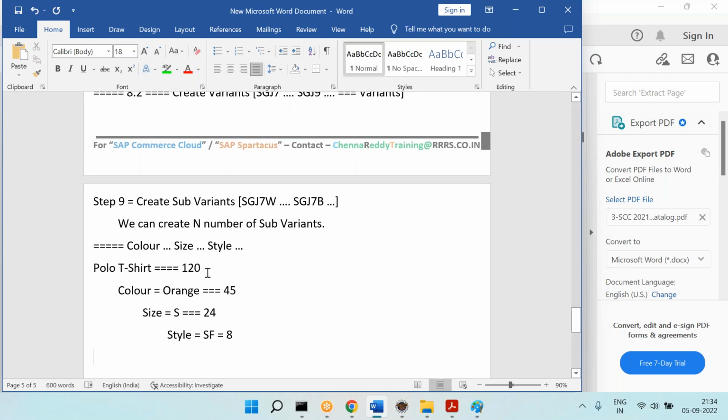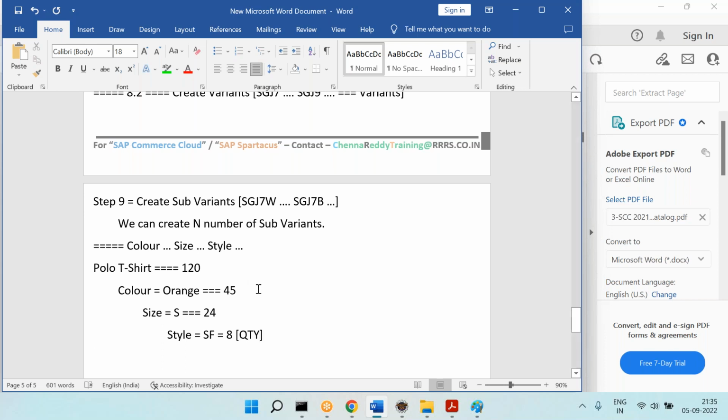So total polo t-shirts are how many? 120. Under that, orange is 45. In the orange, size small is 24. In the orange, in the small size, and the slim fit 8. Like that, this is the quantity, and so on.